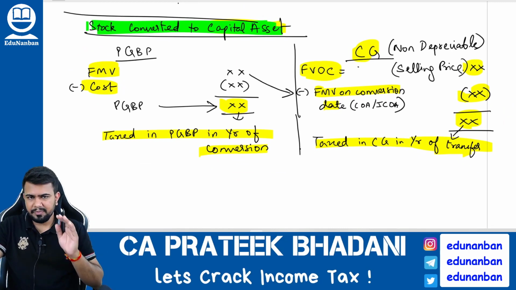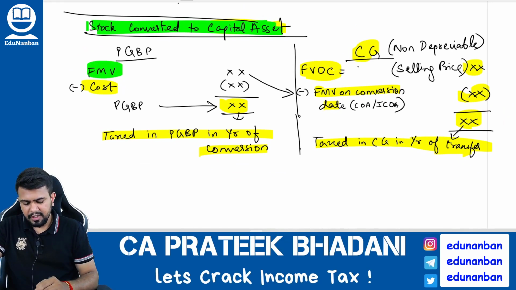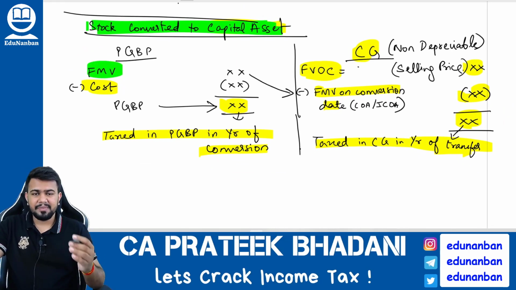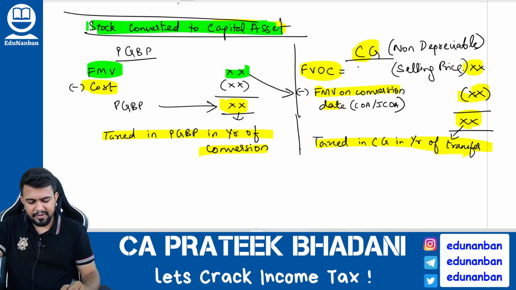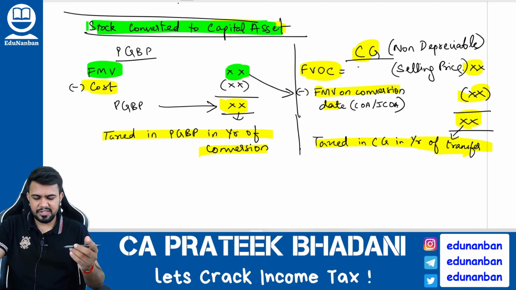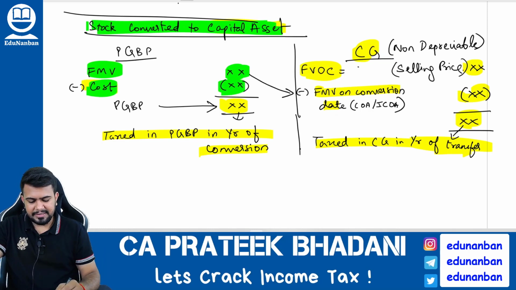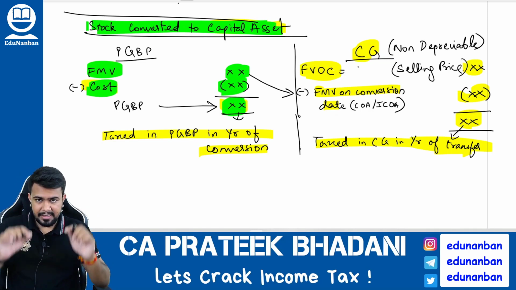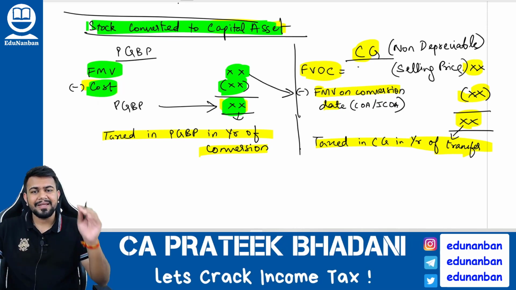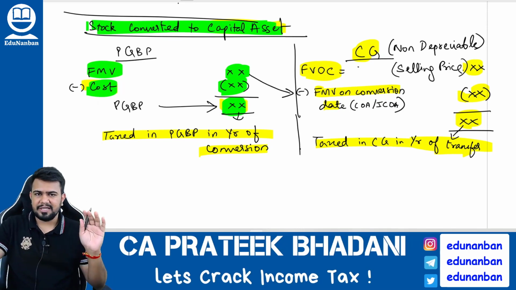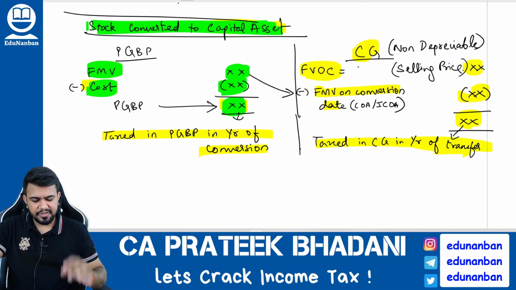Firstly, you have to find out the PGBP. For calculating PGBP, take the selling price as fair market value on the date of conversion, and the cost price should be taken as the actual cost price. You will get the PGBP income. Here, PGBP income is taxable in the year of conversion itself.